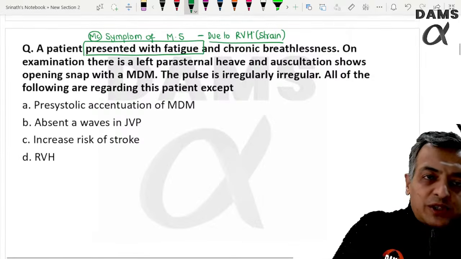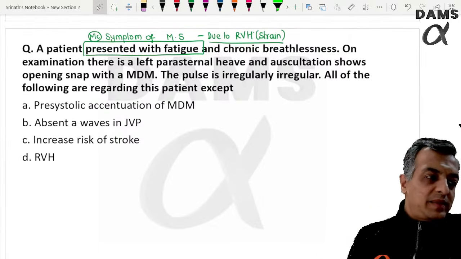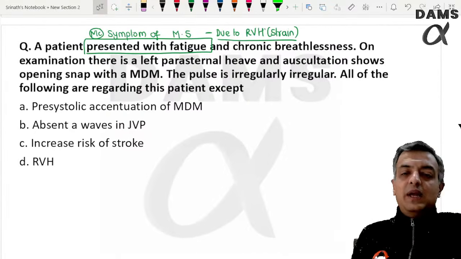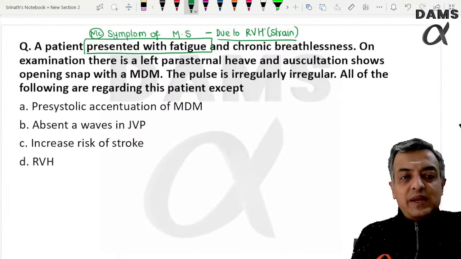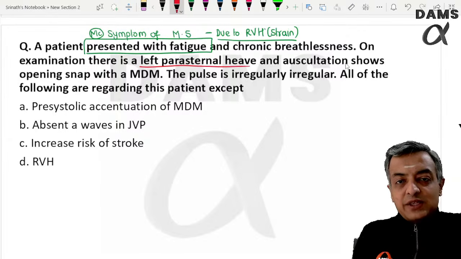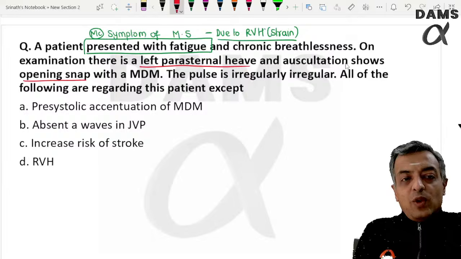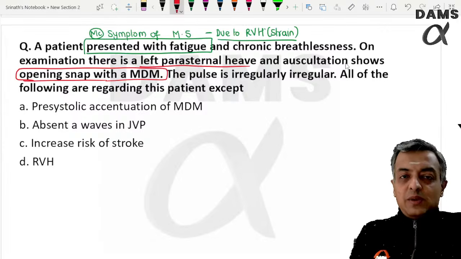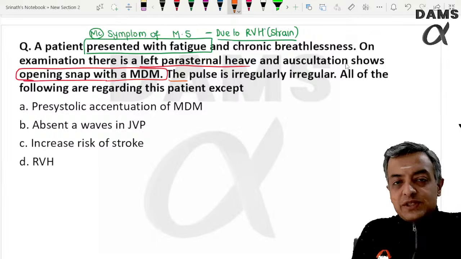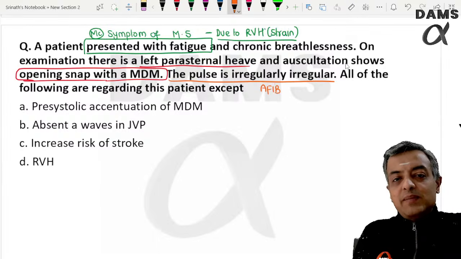So the earliest symptom of mitral stenosis is fatigue due to right ventricular strain. The patient on examination has a left parasternal heave, and an opening snap with a mid-diastolic murmur is present. In mitral stenosis, the commonest arrhythmia again is atrial fibrillation.